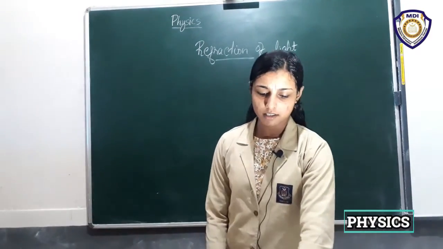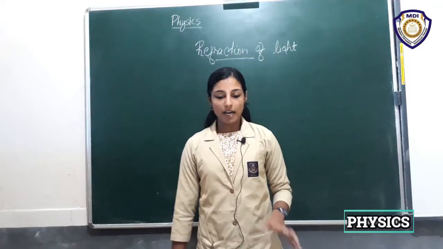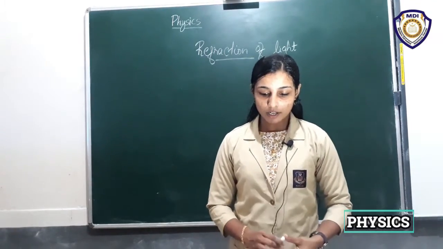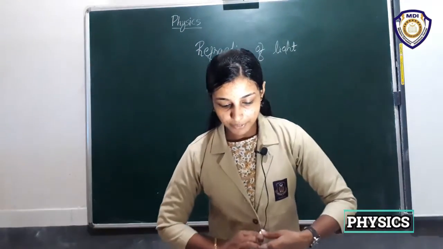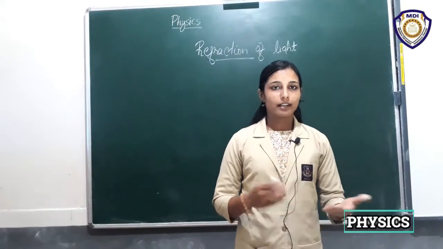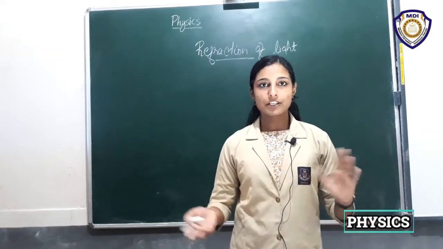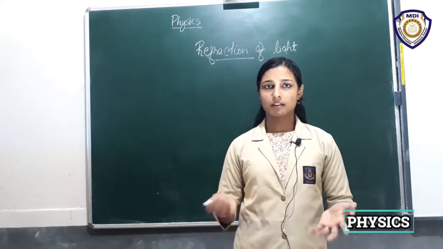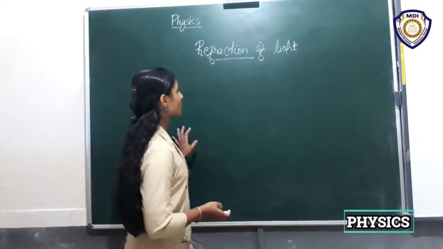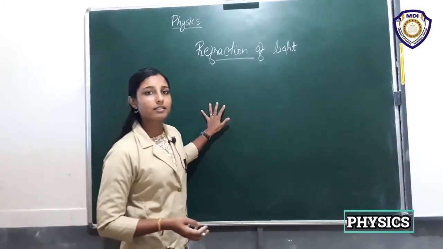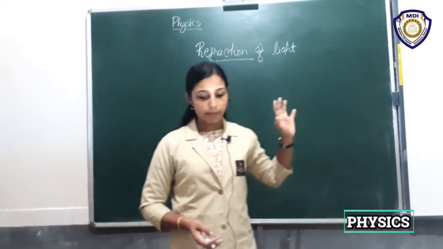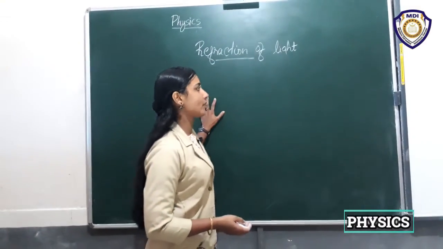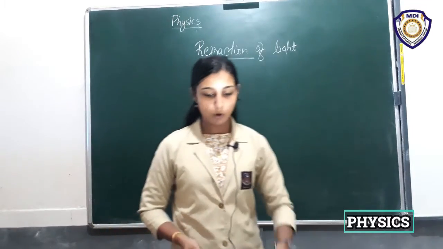What it says: fix a sheet of white paper on a drawing board using drawing pins. There are no drawing sheets or drawing pins with me, so I can use this board as a white paper. Suppose it is placed on a drawing board.